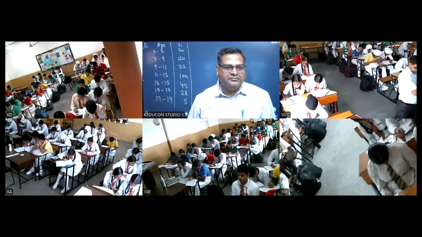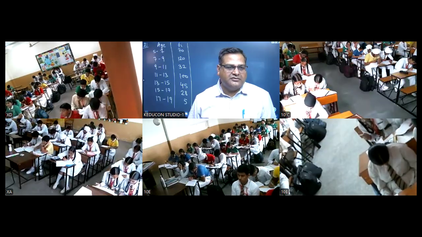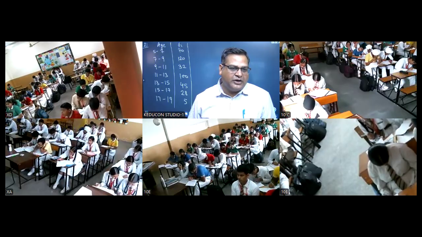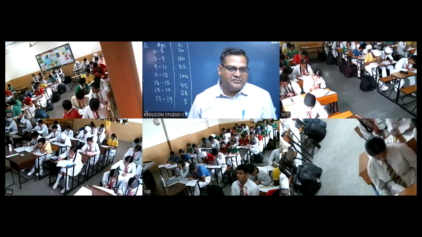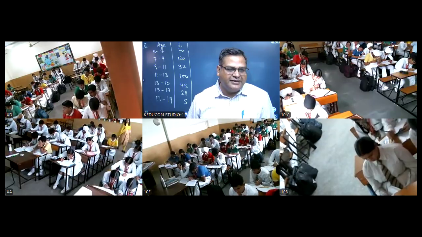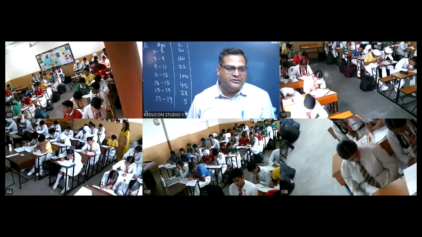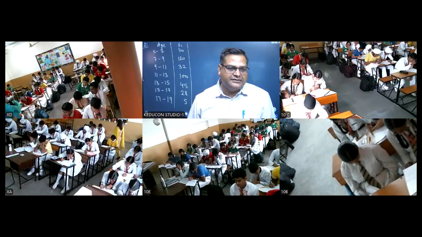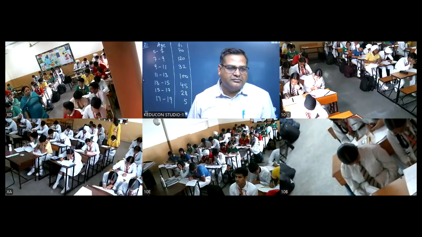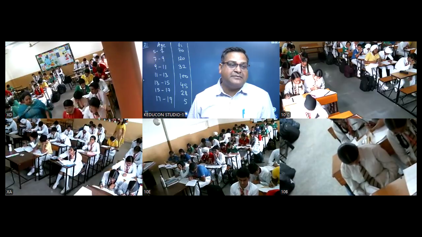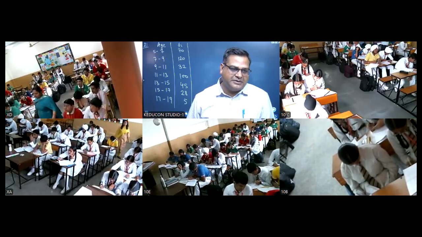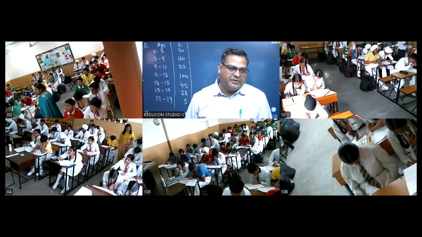Section 10D, the 3-4 groups of boys sitting at the back, all white shirts. Teacher present, please check whether they are doing it or not. Section 10D. No, no, I mean the ones sitting right at the back side. Yes. They are doing.